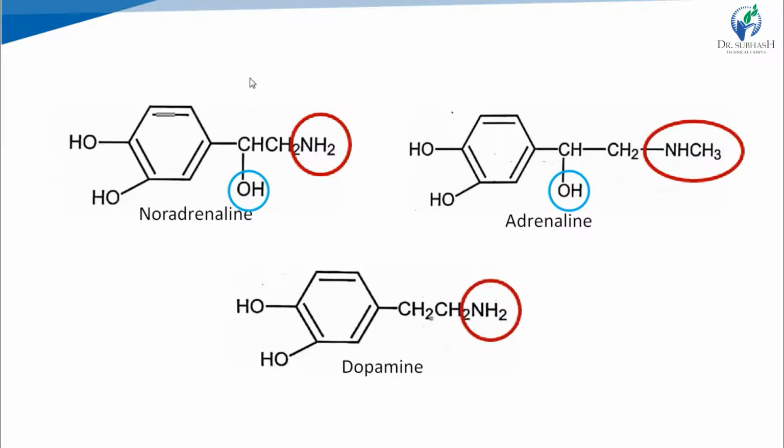While in noradrenaline and adrenaline, hydroxyl substitution is there on beta carbon, means OH group is there on beta carbon. In dopamine there is no substitution on beta carbon. So these are the structures of noradrenaline, adrenaline and dopamine.